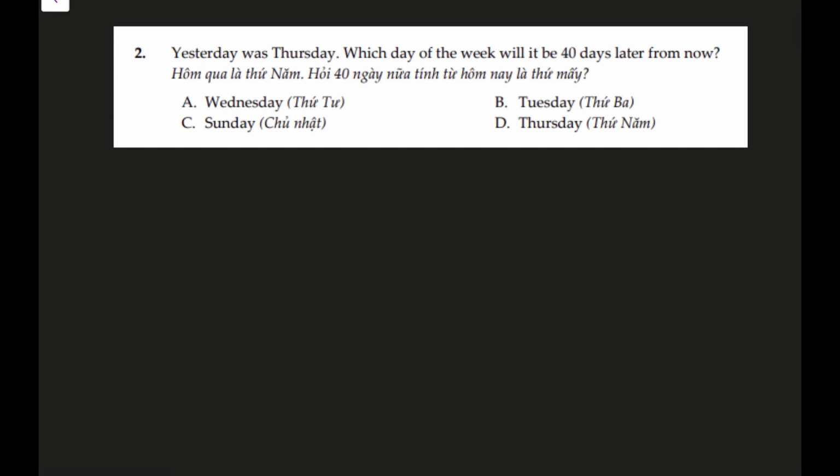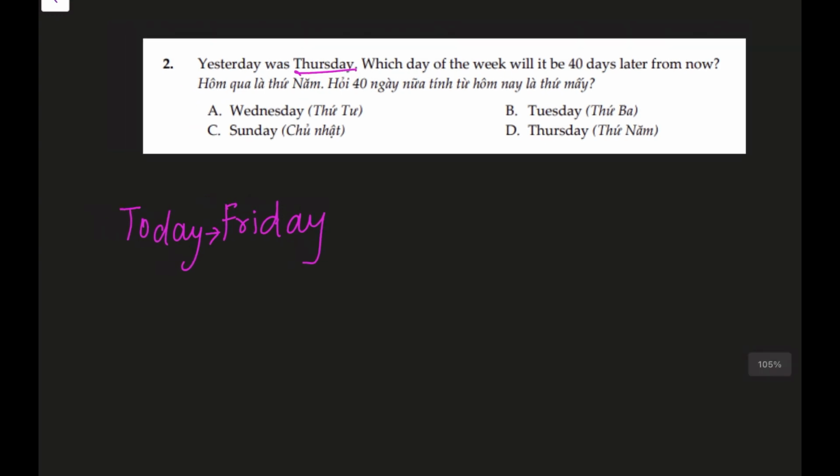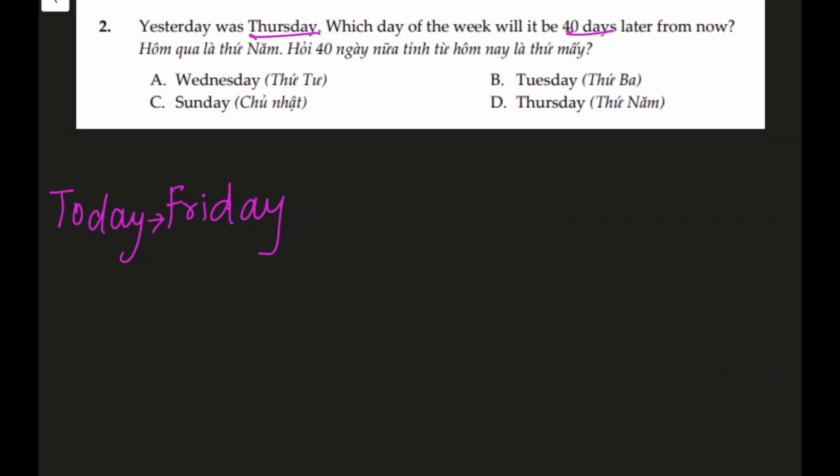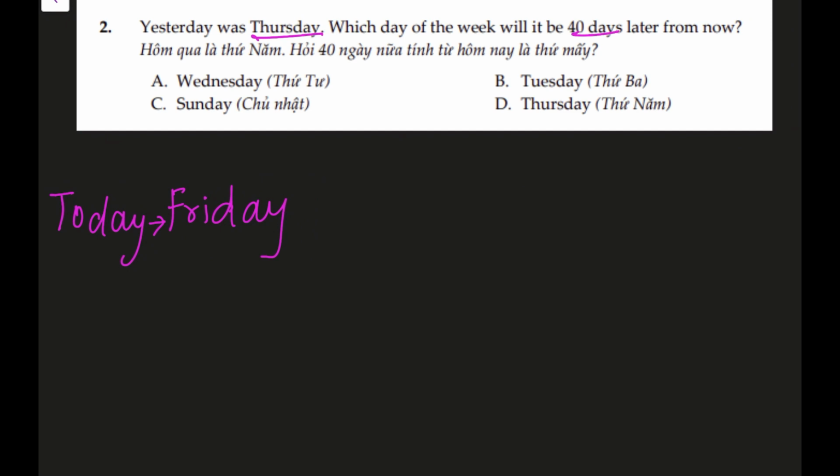Question number 2. Yesterday was Thursday, so that means today is Friday. Let's start from there. Today is Friday, and we have to work out which day of the week will be 40 days later from now. All right, so in order to calculate that, we must know that every 7 days the same day comes. So after Friday, another 7 days it will be Friday, another 7 days it will be the next Friday, and so on. It will keep repeating Friday after every 7 days.